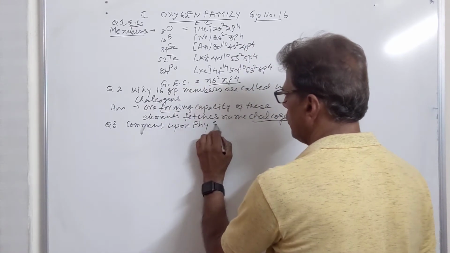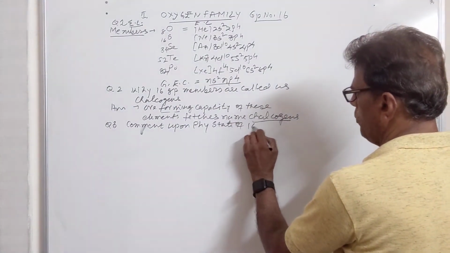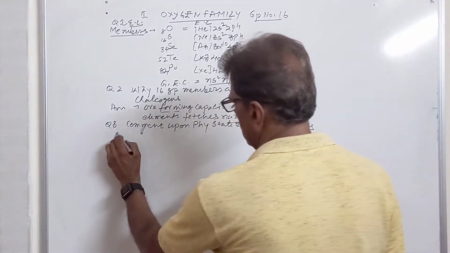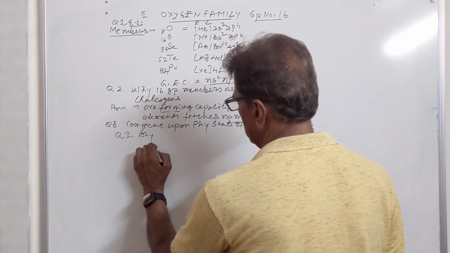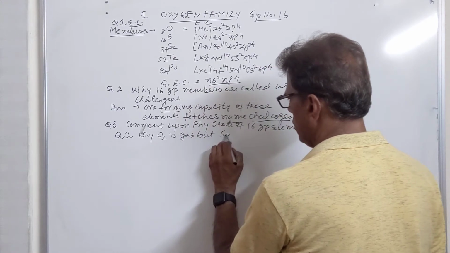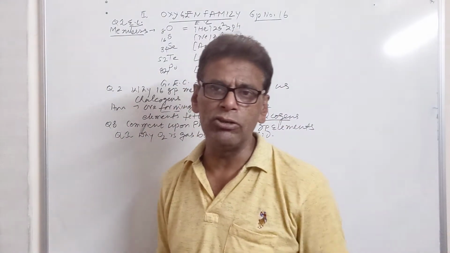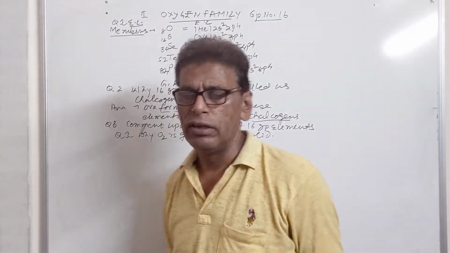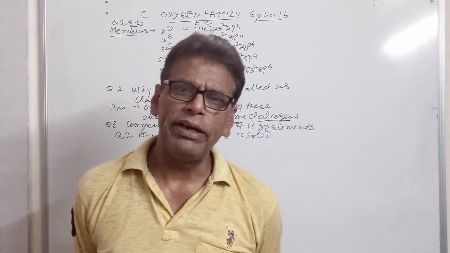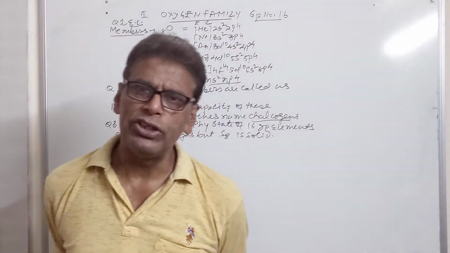physical state of these elements, 16th group elements. So coming to physical state, very important question here, why O2 is gas but S8 is solid. This question is very much similar to the question why N2 is gas in the nitrogen family and phosphorus is solid. The reason for that is due to small size of oxygen, it is capable of forming diatomic stable molecules, O2 molecules, and they have weak van der Waals forces among their molecules.